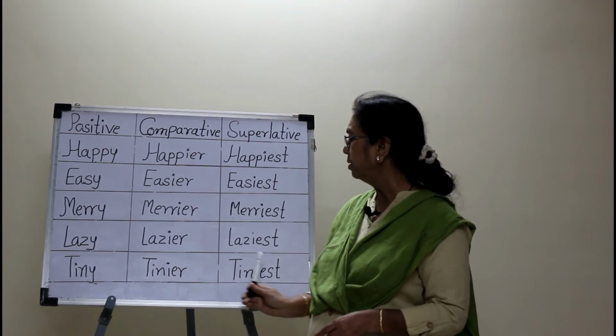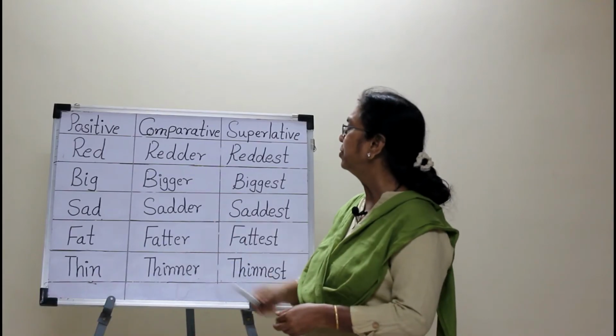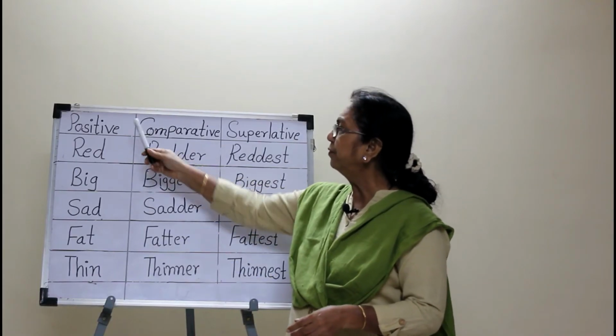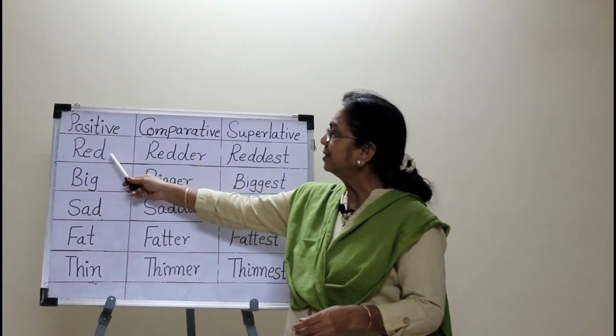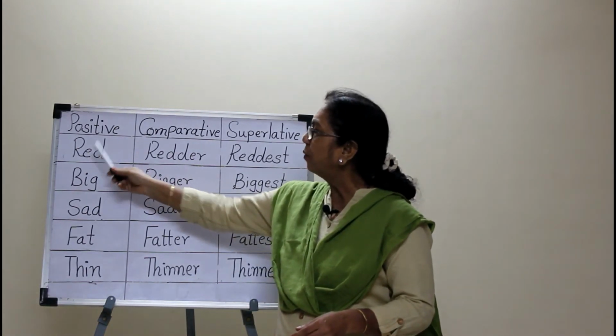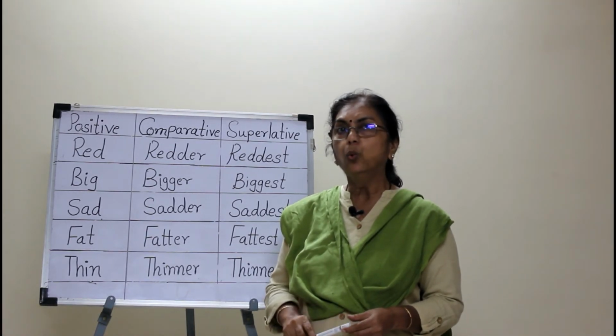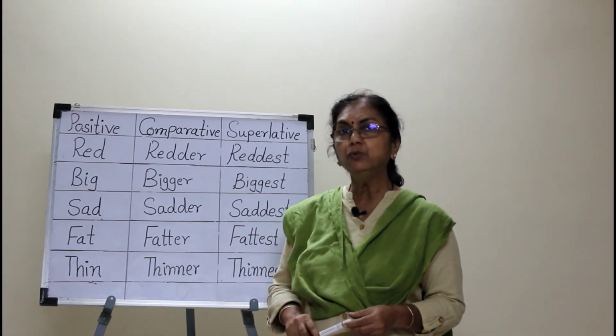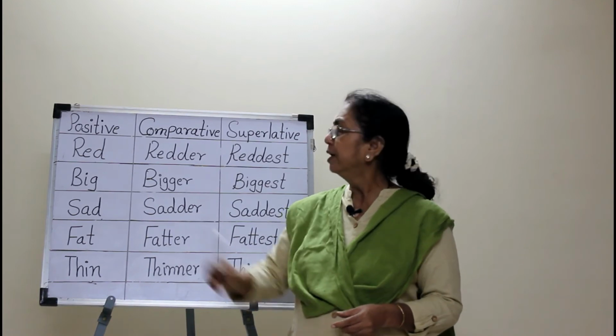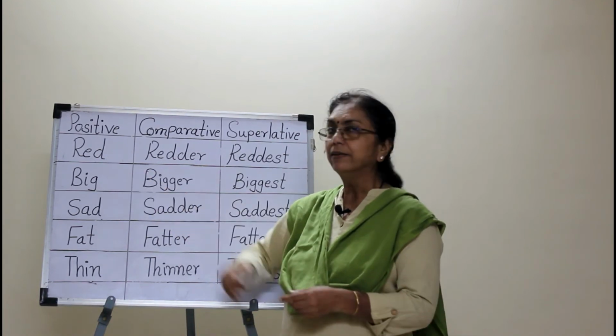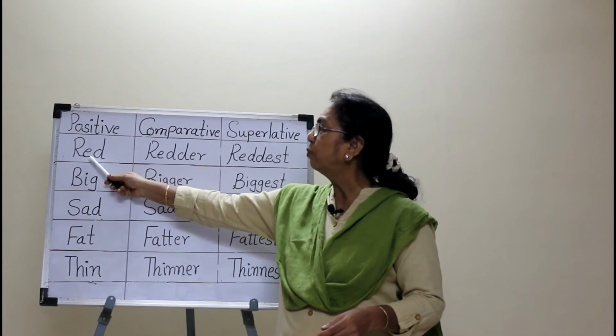Tiny, tinier, tiniest. Now look at this chart. In the positive form, if the second last letter is a vowel, we know that A, E, I, O, U are the 5 vowels in the alphabet. In this adjective read, the second last letter is a vowel.